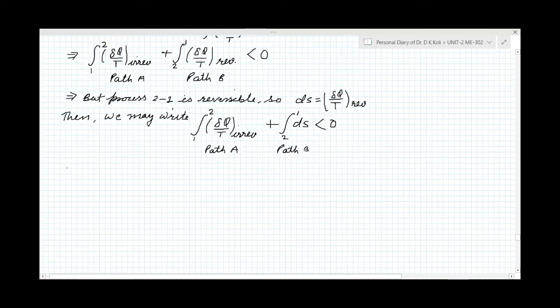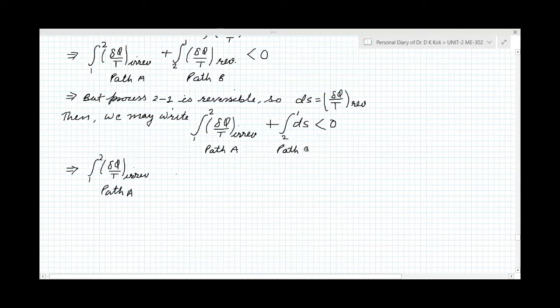Further, we write 1 to 2 del q by t irreversible, following for part A. But here actually this is ds for limit 2 to 1.